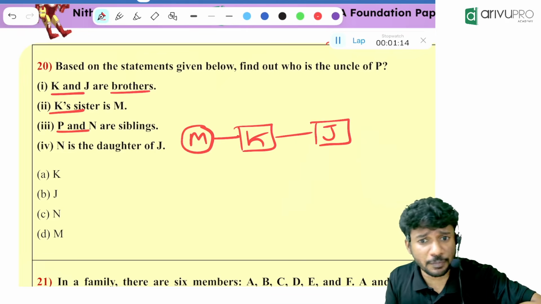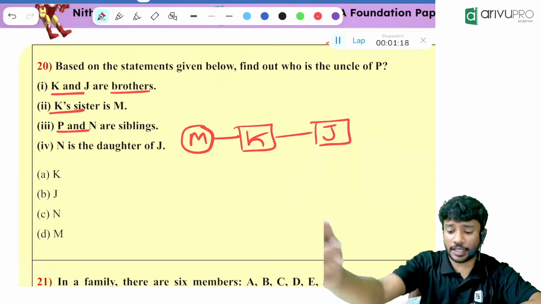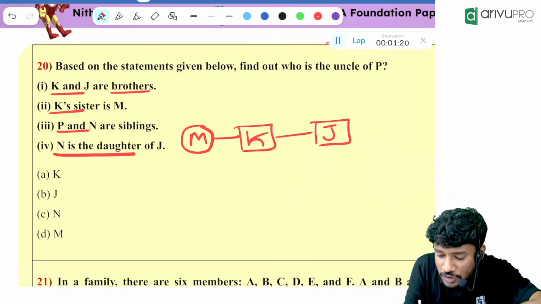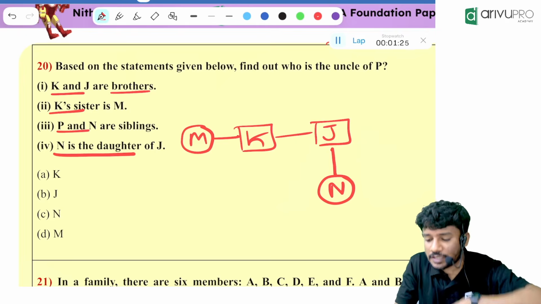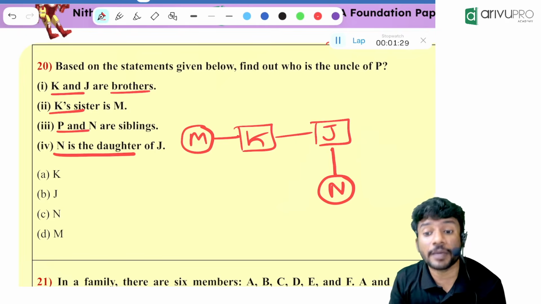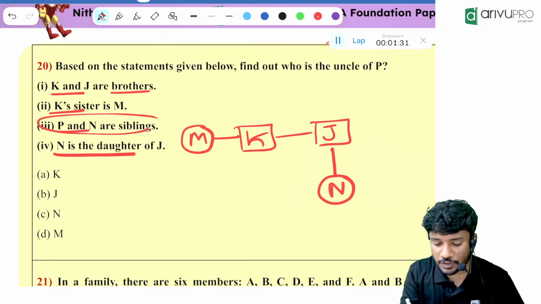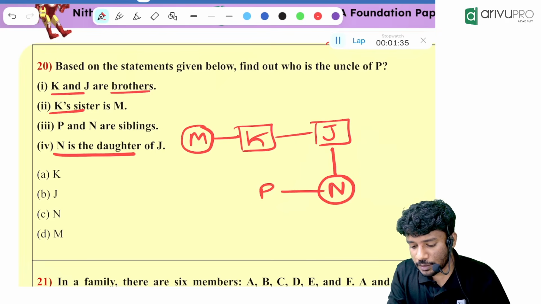Do you know where P and N connect? Can you connect it over here? No, keep it over there. We will go for the next point. N is the daughter of J, which means N will be in the lower generation of J and is female. Then we go back to the previous one. P and N are siblings.